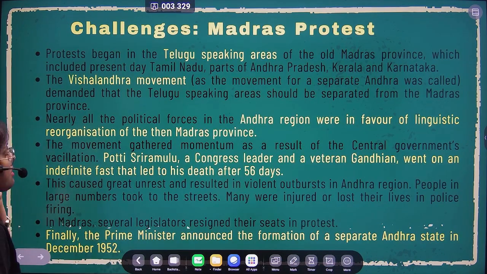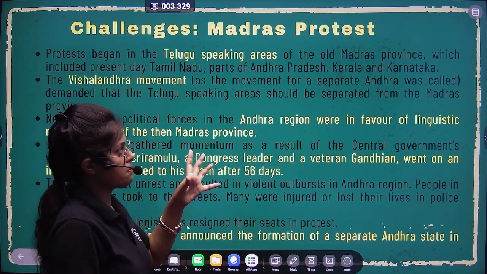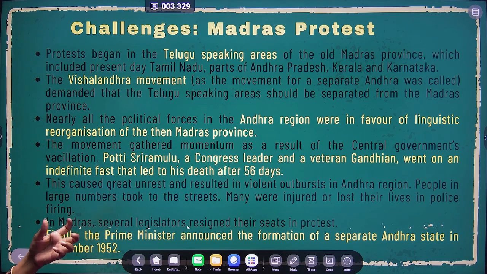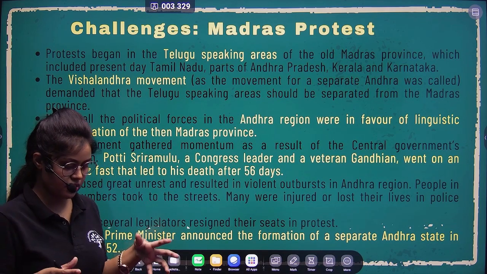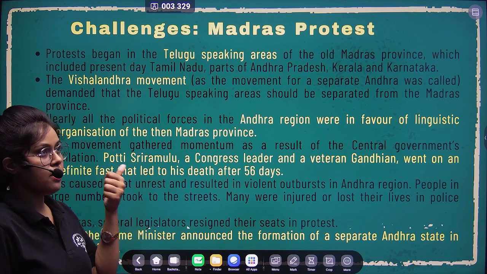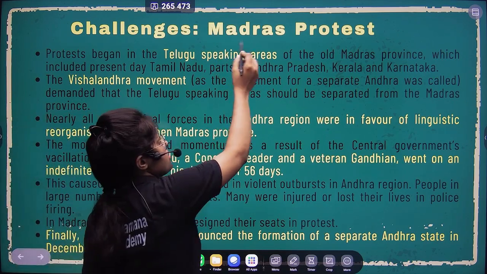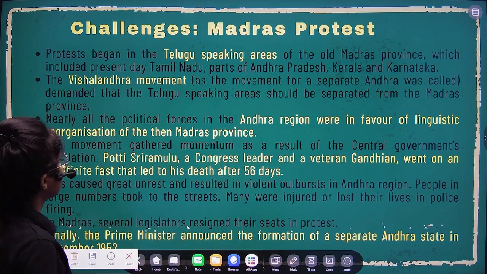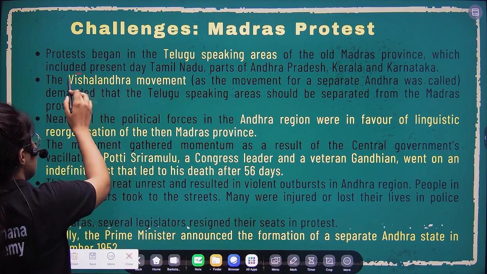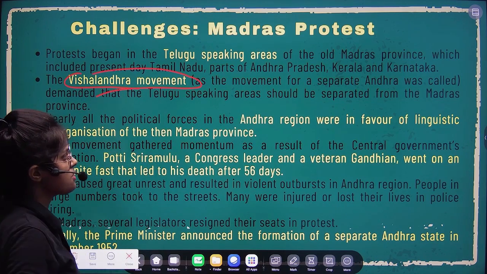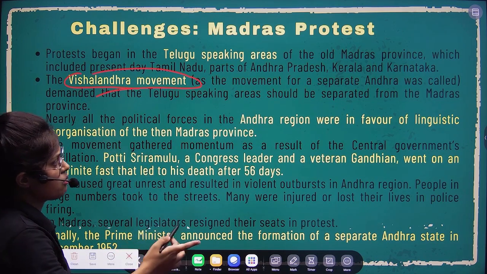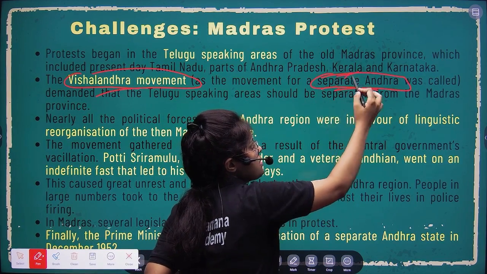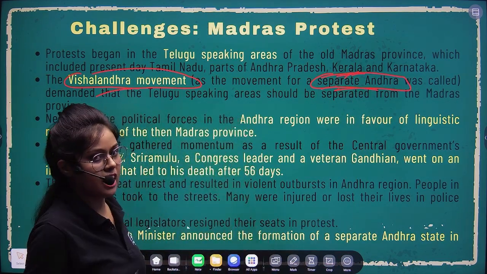The demand for forming states on the basis of linguistic principle was majorly coming from the Madras region, the Telugu speaking region, basically the Madras province. It was called the Vishalandhara movement. Vishalandhara was basically the movement to separate Andhra from the Madras province.